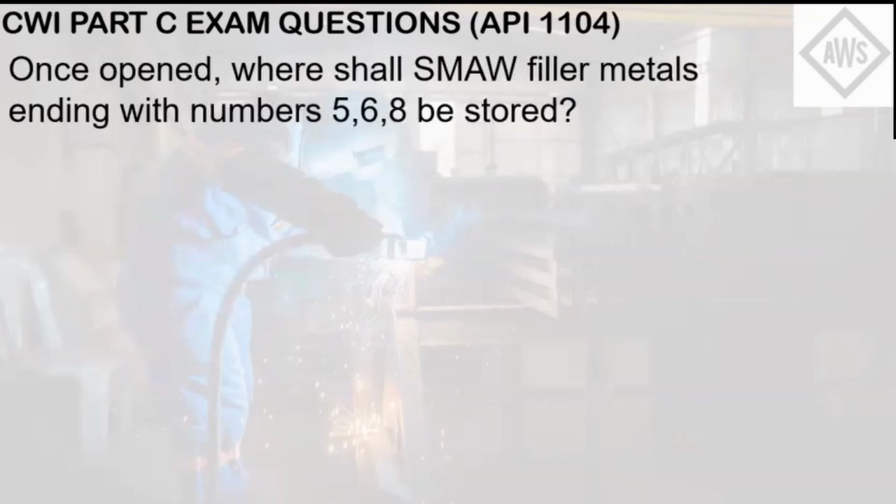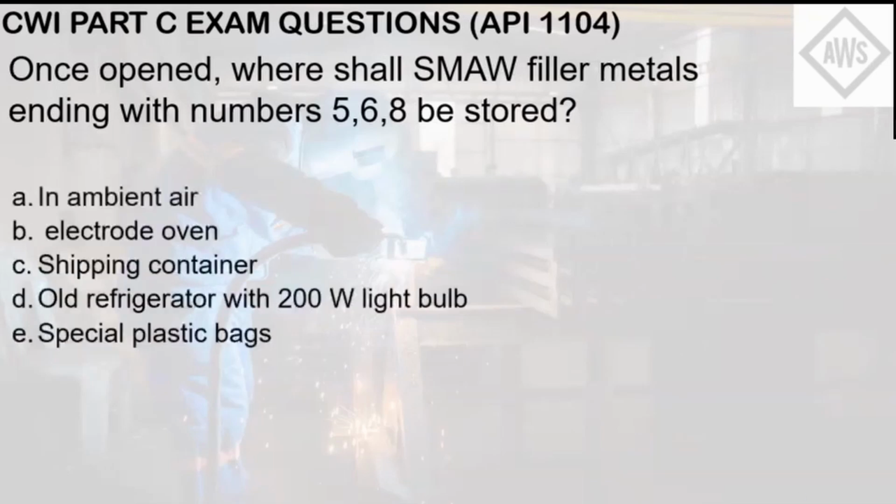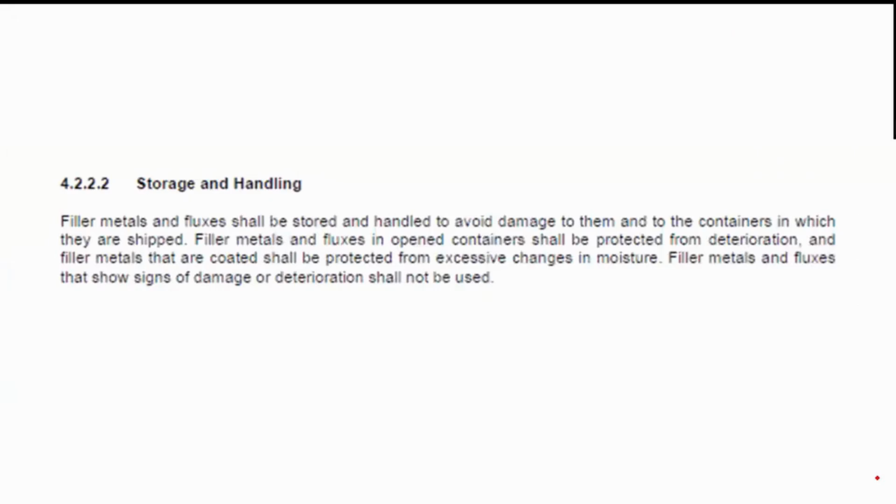Once opened, where shall SMAW filler metals ending with numbers 5, 6, 8 be stored? Letter A, in ambient air. Letter B, electrode oven. Letter C, shipping container. Letter D, old refrigerator with 200-watt light bulb. Letter E, special plastic bags. If you can remember, electrodes ending in 5, 6, and 8 are low hydrogen electrodes. If you know the concepts, even without skimming API 1104, you know that these electrodes do not want exposure to moisture.